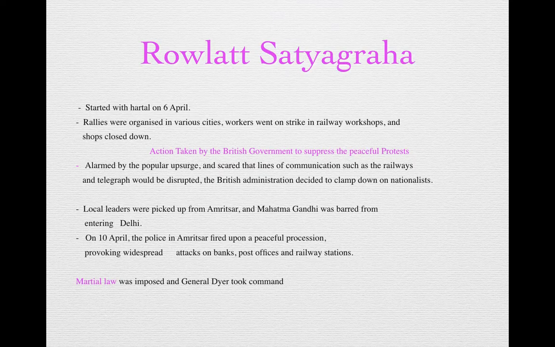The army commander, General Dyer, took over the command. Now what is this martial law? When martial law is imposed, people cannot form gatherings anywhere, more than 5-6 people cannot form groups. So it's a kind of curfew. People cannot gather in groups anywhere. This is how martial law was imposed because of the growing violent activities in and around Amritsar.